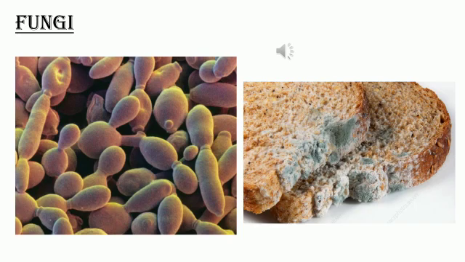Yeast is a fungi and it is a unicellular organism, whereas others such as molds, fungal molds, are multicellular organisms. You people know the difference between unicellular and multicellular. So this is the overall concept about fungi.